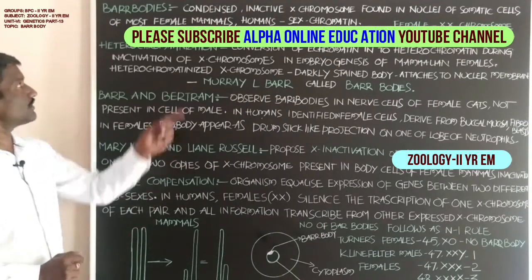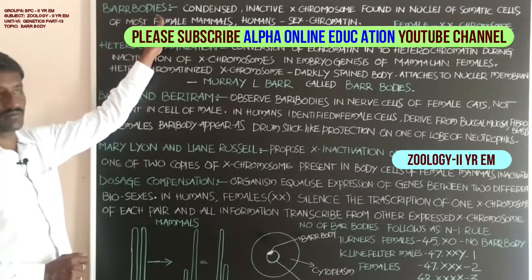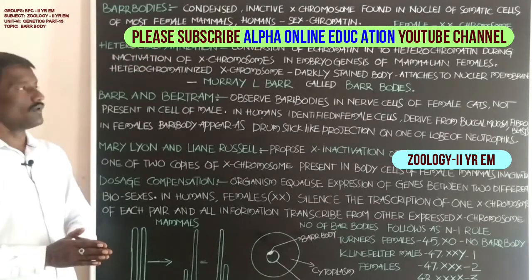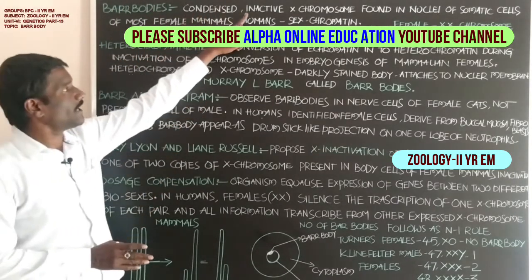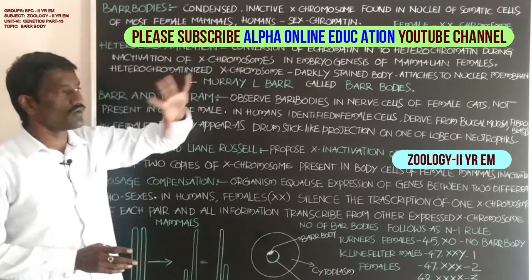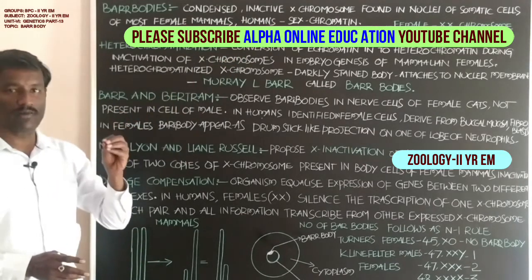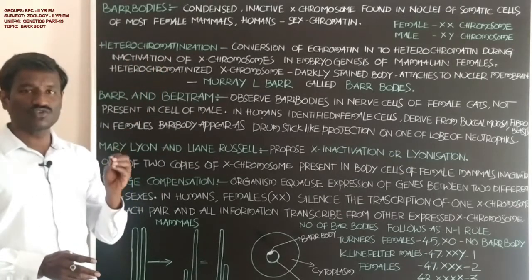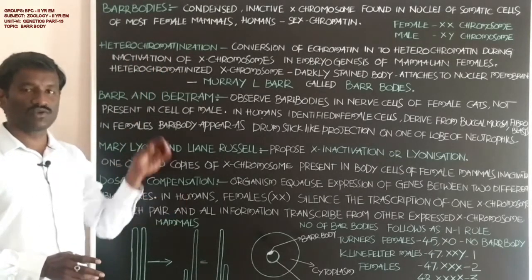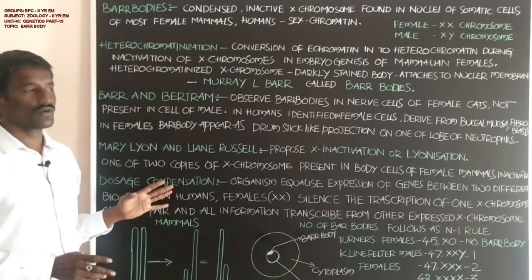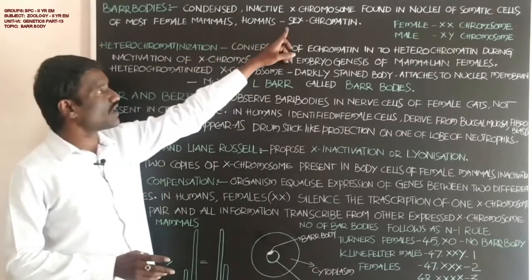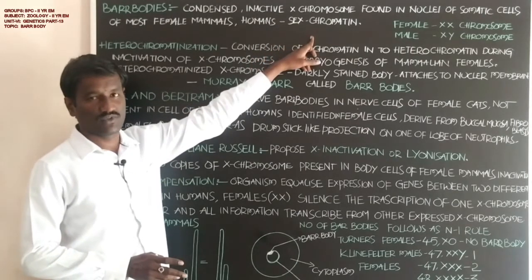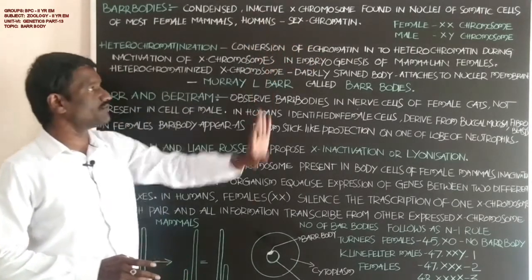Students, I'm going to discuss Barr bodies. Okay, what about the Barr bodies? A condensed inactive X chromosome found in the nuclei of all somatic cells in the body of most female mammals, including humans. That goes to the chromatinization, that is the sex chromatin.